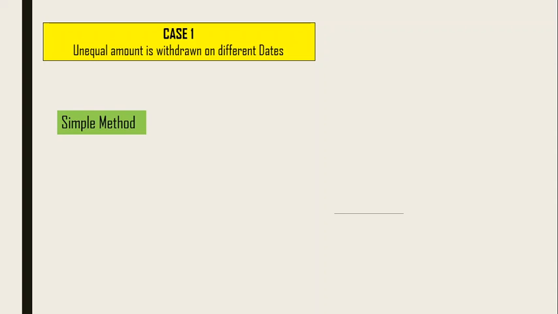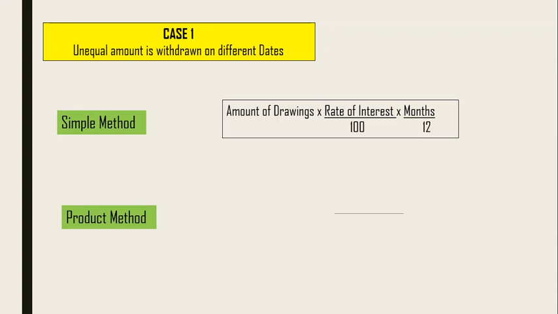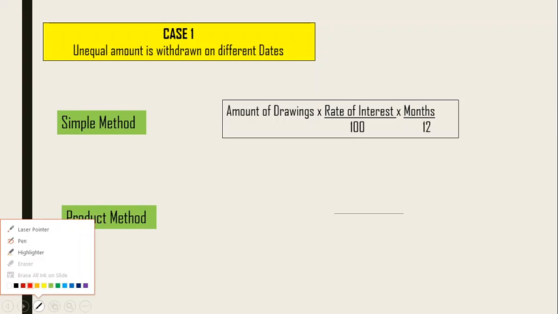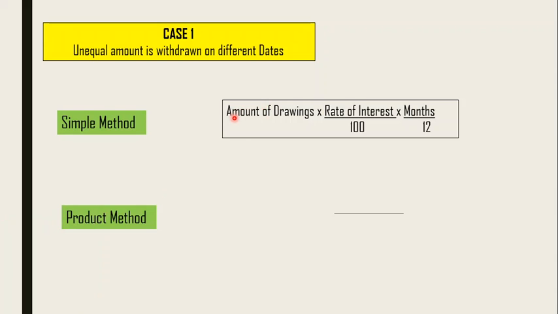Now in this case, there are two methods. One is a simple method. What we are going to do is take the total amount of drawings. Total amount of drawings means the unequal amounts withdrawn during the entire year, multiplied by the given rate of interest, and multiplied by months by 12, because these are drawn on different dates. So you can calculate it individually, one by one.